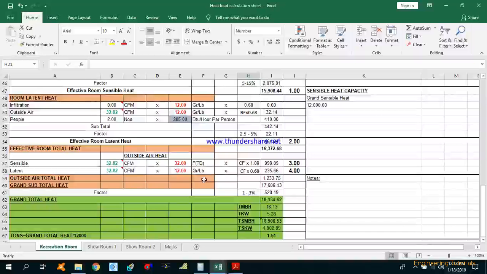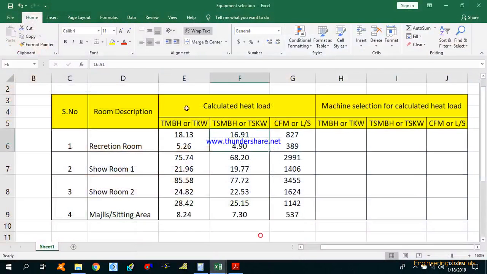Guys, about equipment selection as per your calculated heat load. So this is the sheet I am going to use over here. If you have seen my previous tutorials number 16 and 17, in which I have already explained how to calculate the heat load using E20 form and HAP software, I will continue by following the same procedure from there.